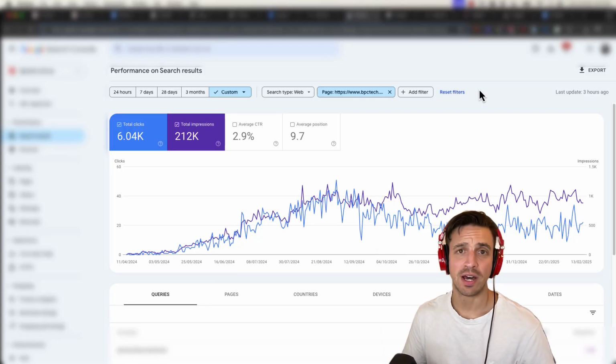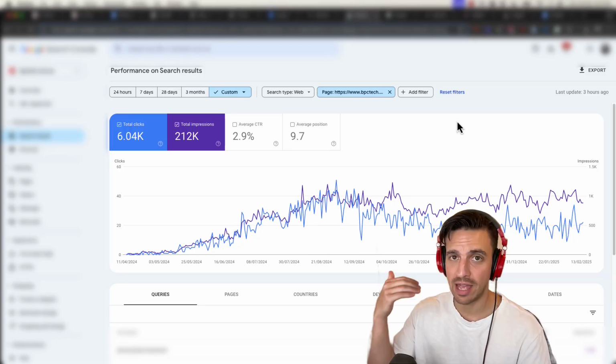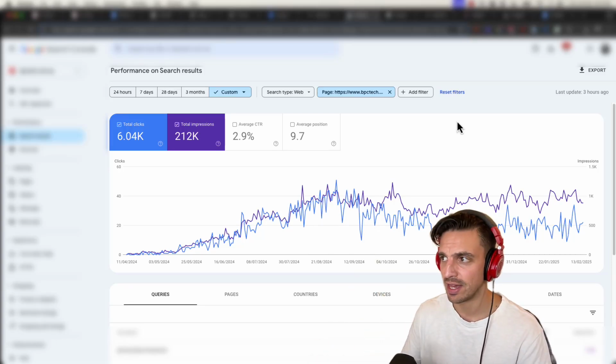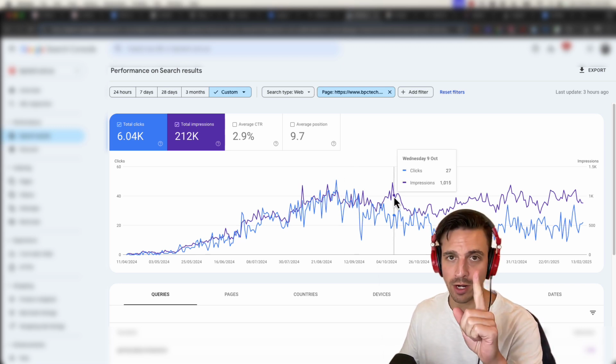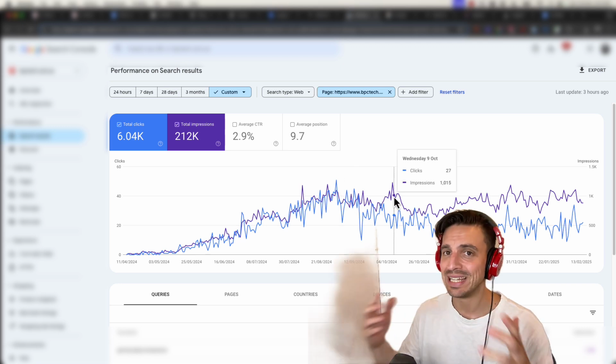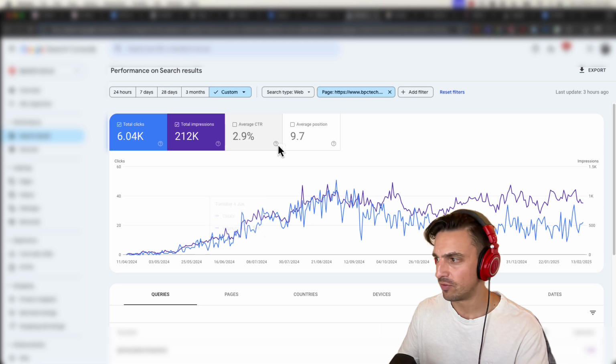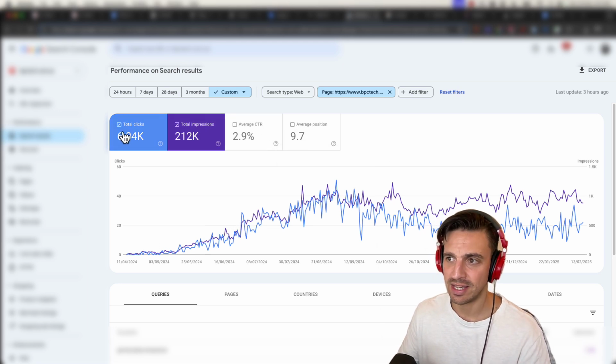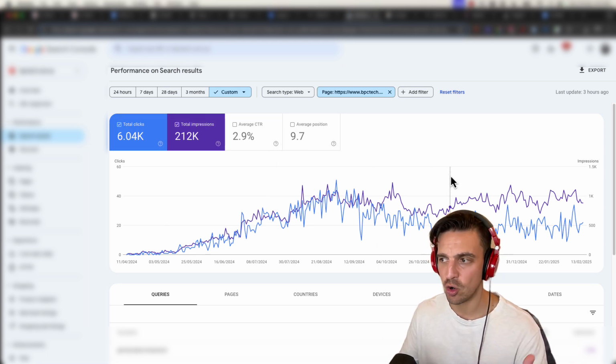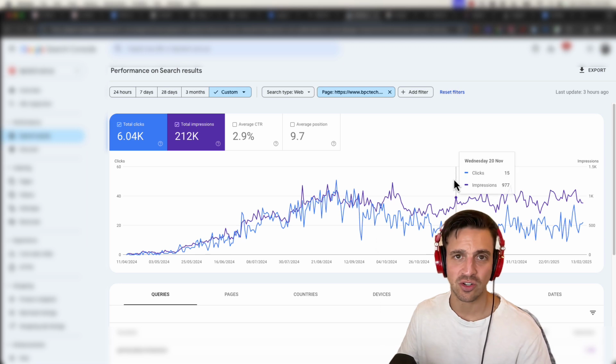How to write SEO articles with AI that rank and have the possibility to get you traffic like this. This is all generated by one blog post, which we generated nearly completely with AI. For the past 10 months, this has generated 6,000 total clicks to the website, and I know it's bringing a lot of traffic that converts.